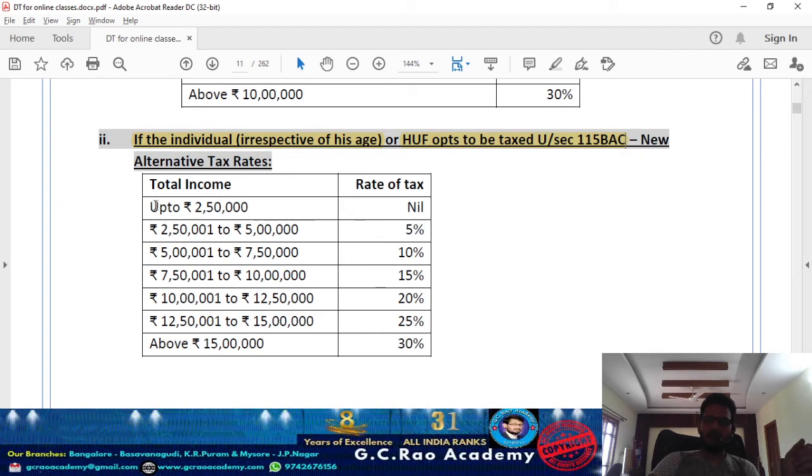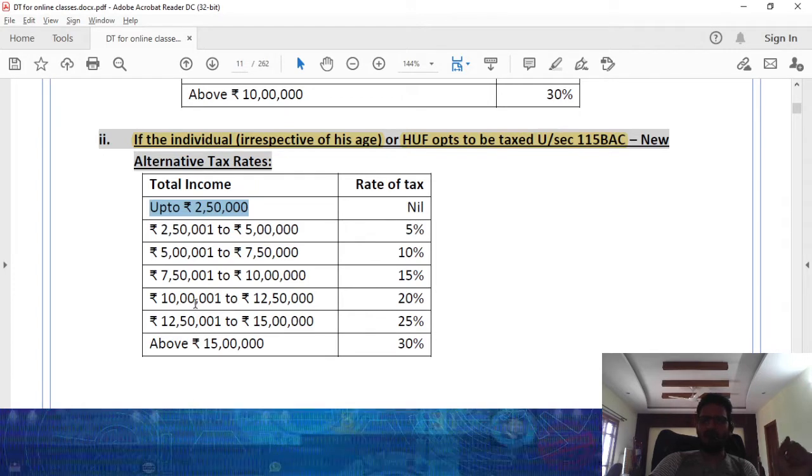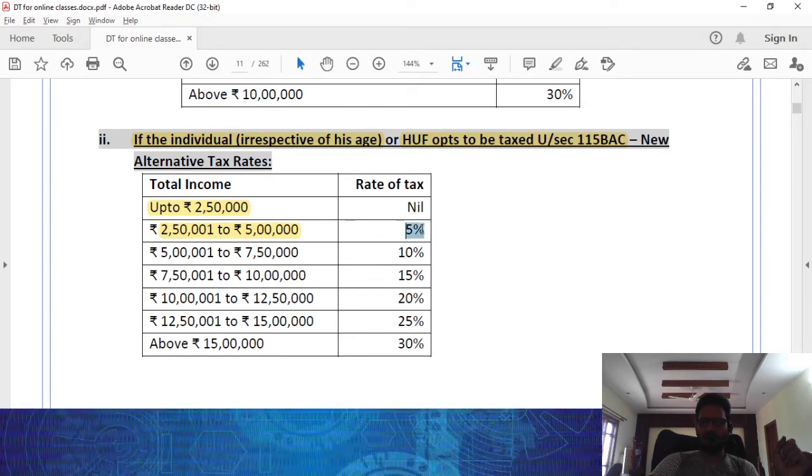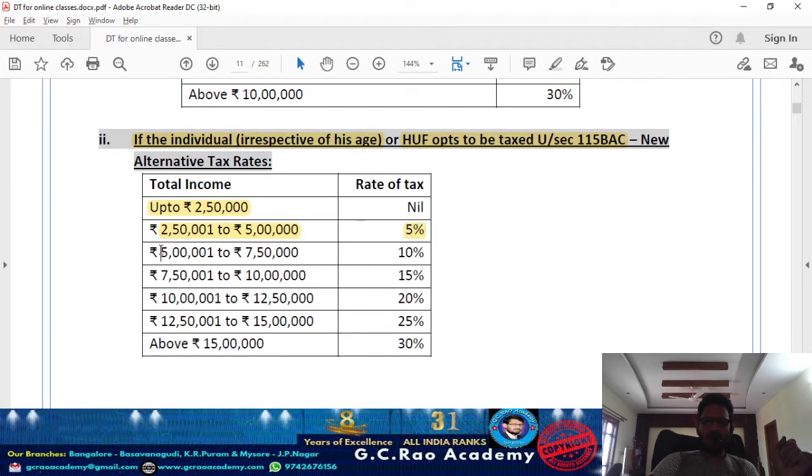So here you need to understand one thing, friend. Every time your total income increases by 2,50,000 in the slab, the tax rate increases by 5%. So in case the assessee opted for 115BAC, then 2,50,000 is the basic exemption, remaining the same, and 2,50,000 to 5 lakh, the differential 2,50,000, is going to be taxable at the rate of 5%, and 5 lakh rupees to 7,50,000, the next 2,50,000 of income is going to be taxable at the rate of 10%.